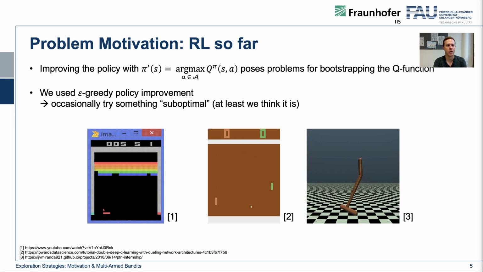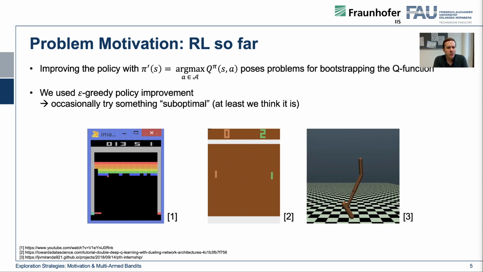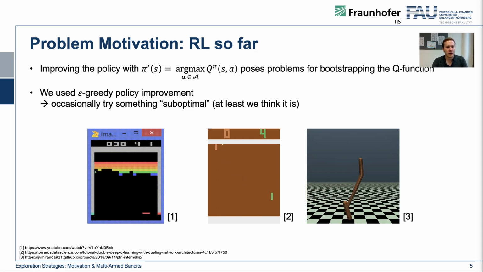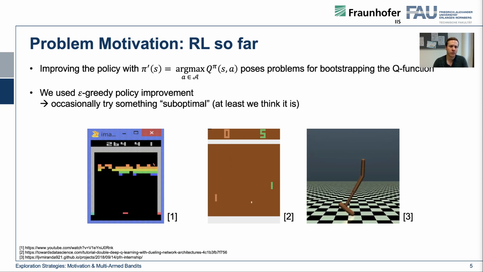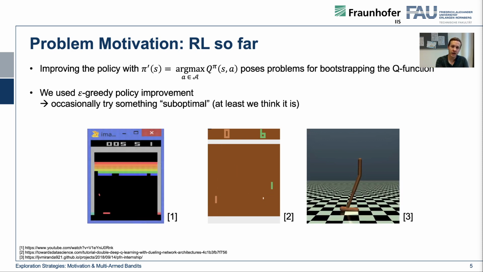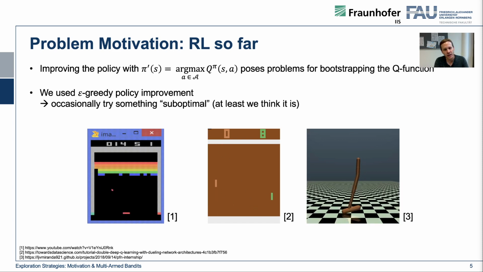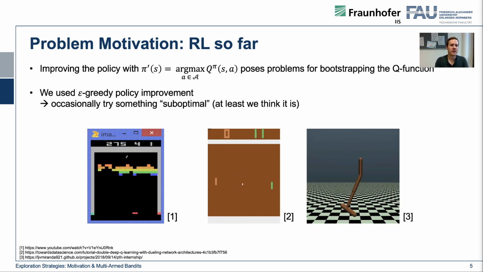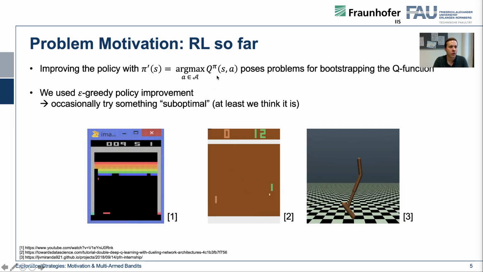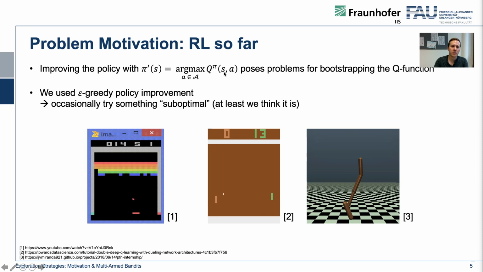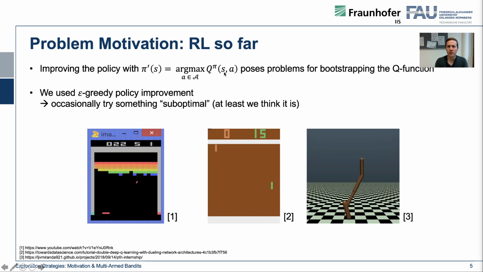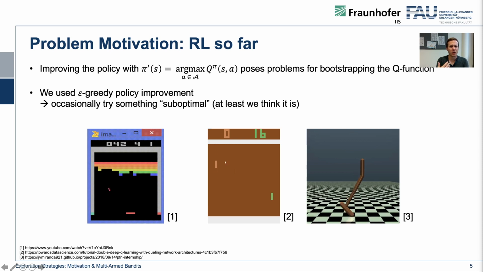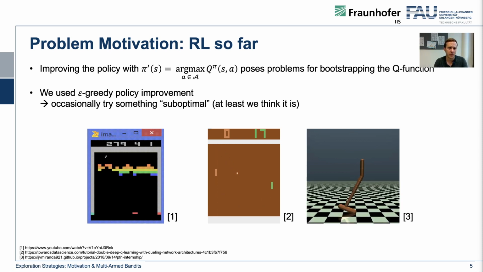So now, if we talk about reinforcement learning, how did we tackle the problem of exploration in RL so far? We saw in early parts of the lecture, when we introduced model-free control, that we moved from model-free prediction to model-free control. If we want to come up with an improved policy, we find there's a problem with exploration. Whenever we just improve our policy with the argmax operator over our Q function, this can pose problems for bootstrapping the Q function, as we never really explore the really good actions that we can take in the state space.